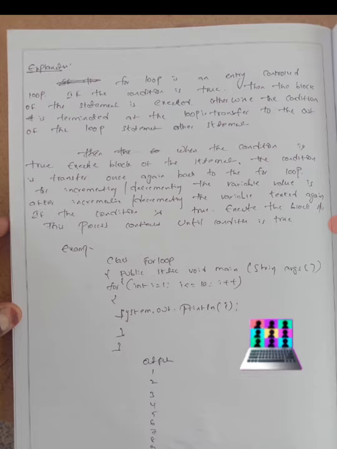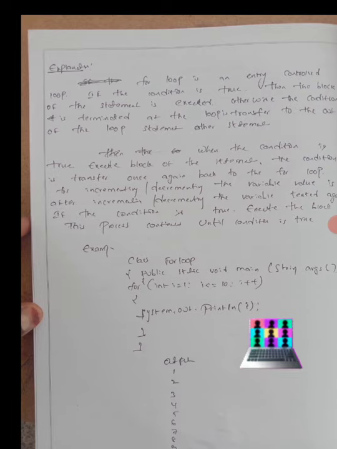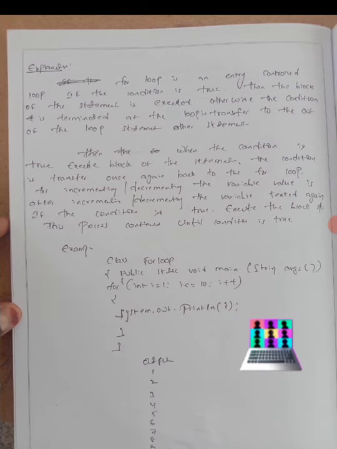Since it is true, the body of the loop is executed, and then the control is transferred once again back to the for statement for incrementing the value of i. After incrementing the control variable, the value is tested again. If the condition is true, then the body of the loop is executed again. This process continues until the condition is false. We will get the output 1 2 3 4 5 6 7 8 9 10. Here we use the increment operator.